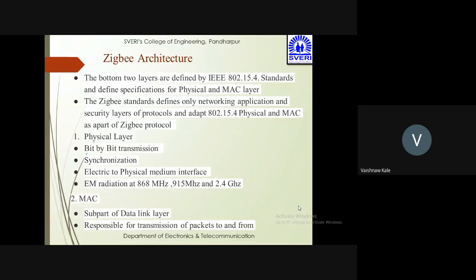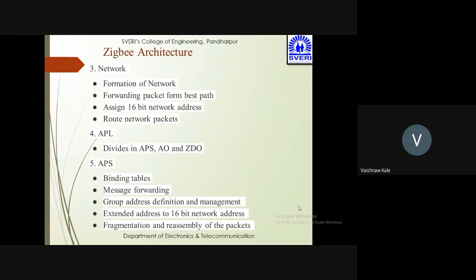Whereas in case of MAC, it is a subpart of the data link layer responsible for transmission of packets to and from. So packet भेजने का और रिसीव करने का काम MAC करता है. Then network का काम है formation of a network, forwarding the packets by the best path, assigning 16-bit network addresses, routing the network packets. Then APL is divided into APS, AO, and ZDO, whereas APS is called the binding.